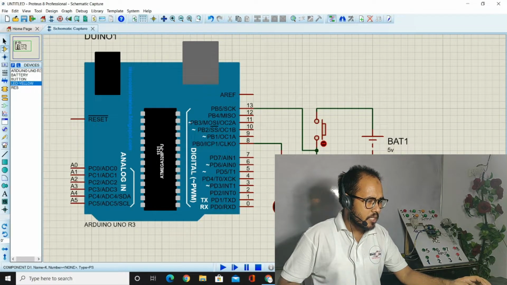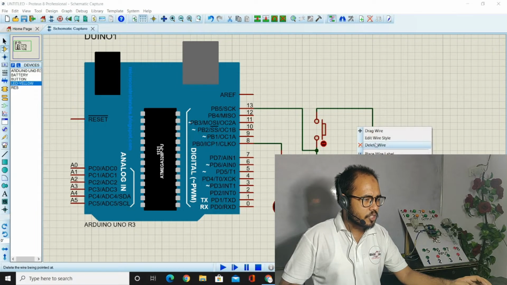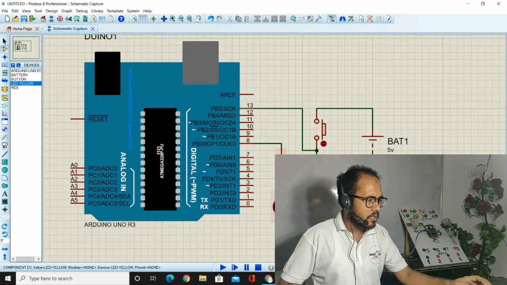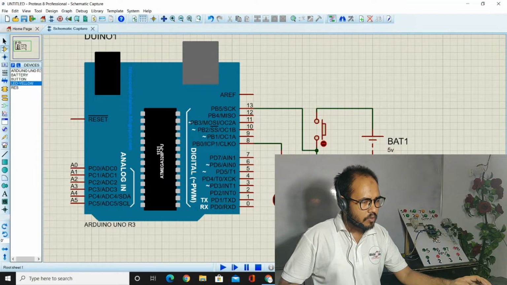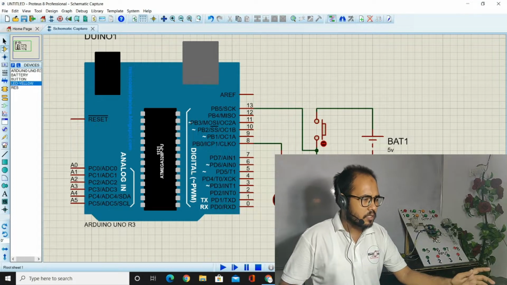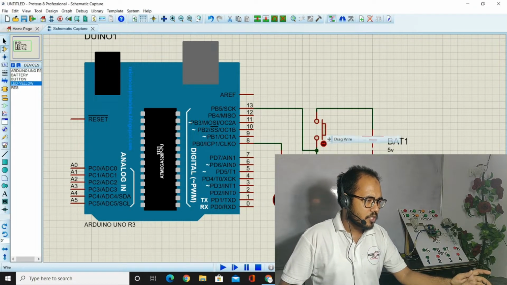So it must be connected. It must be connected to the ground. For a better connection we should adjust this a little bit. Okay, now we have to connect this to the ground. Either we connect here or here, it makes no difference for the connection.